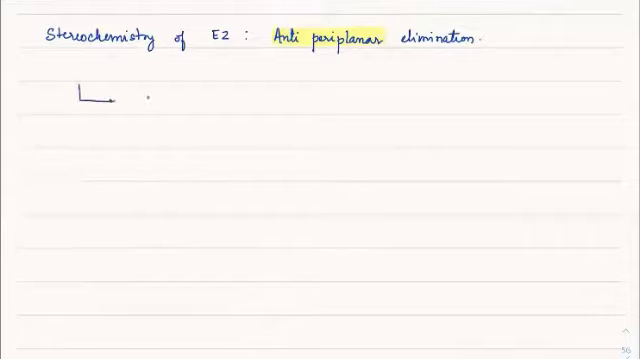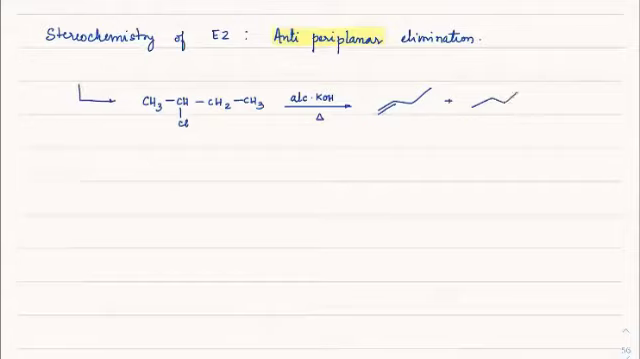In short, if you have a molecule like CH3 CHCl CH2 CH3, here it could definitely influence the stereochemistry. When you carry out the elimination in the presence of alcoholic KOH, we would definitely get three products here. One is the Hoffman product, second is the trans product, and third is the cis product.